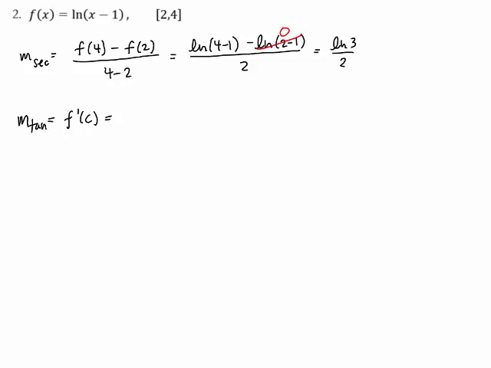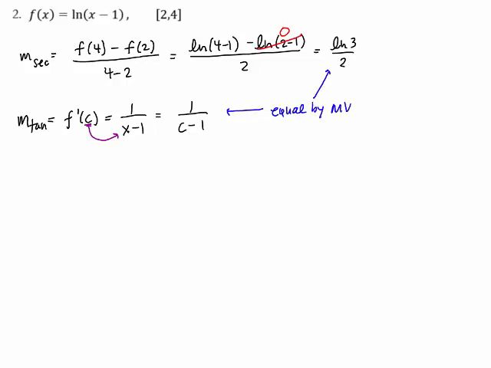So the derivative of the natural log of x minus 1 is 1 over x minus 1 times the derivative of the argument, which is 1 in this case. And remember, we needed to have this as a derivative, a function of c, some point c, so we'll just make that change of variable, make that substitution 1 over c minus 1. Doesn't really matter if you want to solve for it in x, and it won't hurt my feelings. Alright, so now our job is to determine what value of c makes these parts equal.